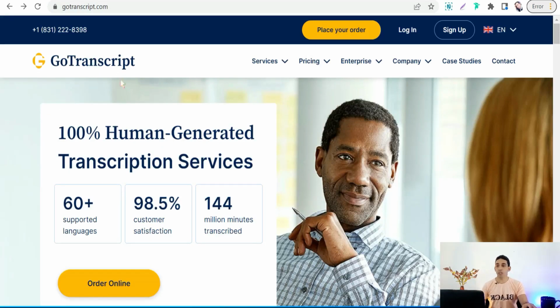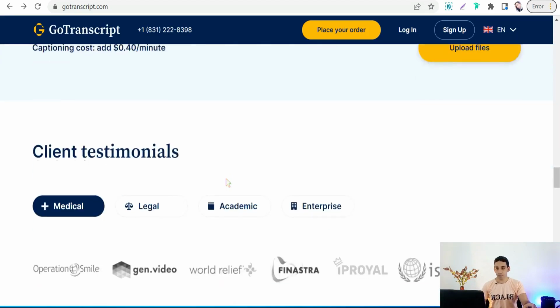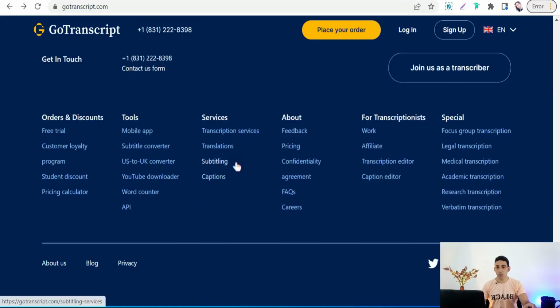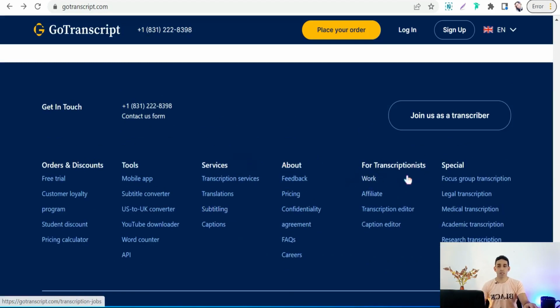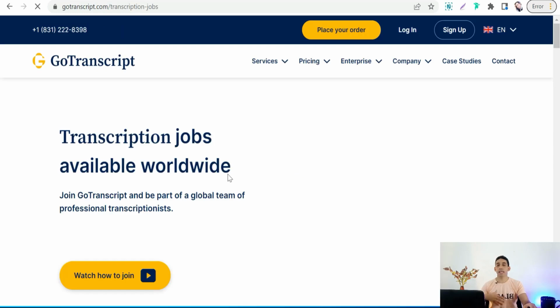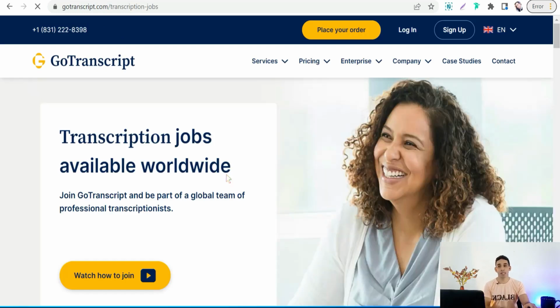And for sure here in GoTranscript you can apply for the job of transcriptionist. Okay, so how to do that? All you have to do is go all the way to the bottom. Okay, and here for transcriptionist, go to this one, work. Okay, and here you can apply as a transcriptionist in GoTranscript.com.